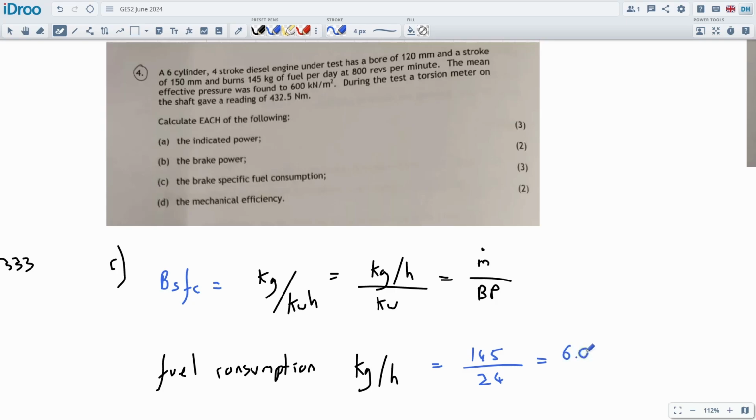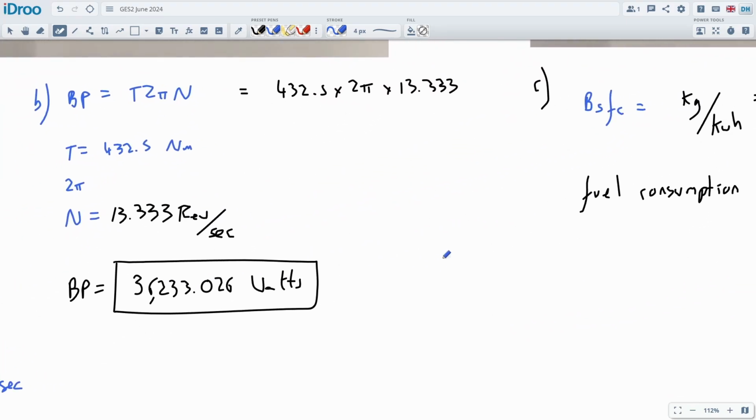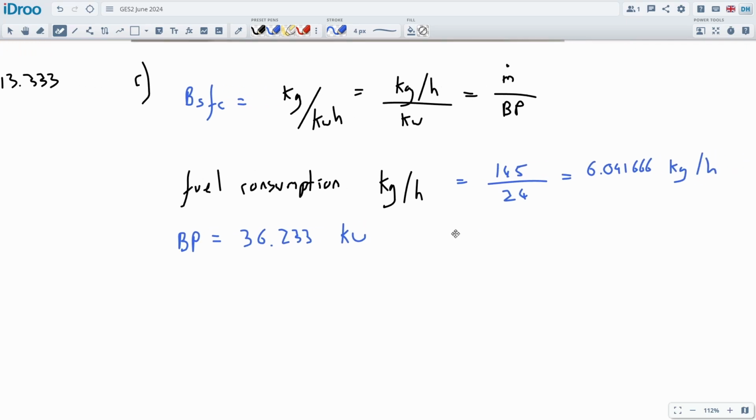So 6.041666 kilograms of fuel per hour. The BP in kilowatts, well, we just worked out the BP. There it is in kilowatts, so let's write it down. BP will be 36.233 kilowatts. And now we can put that all together.